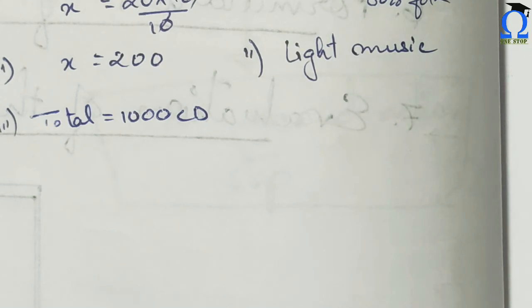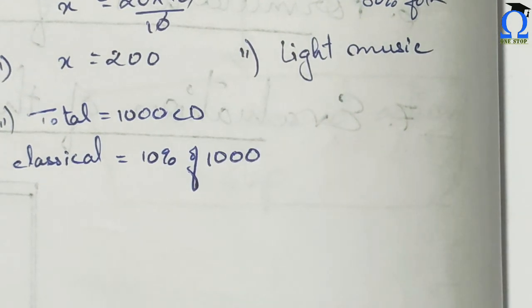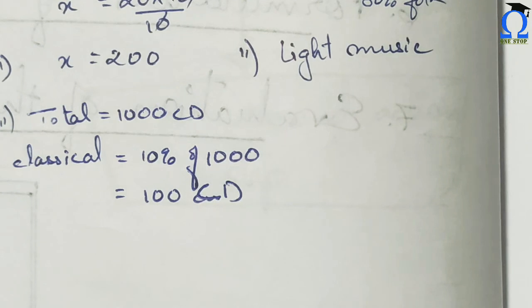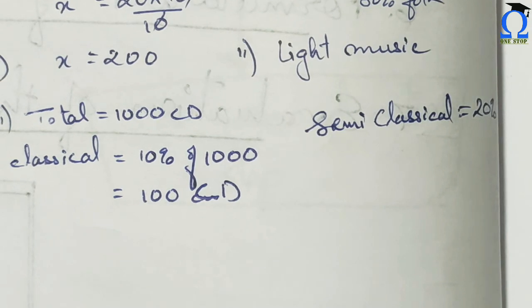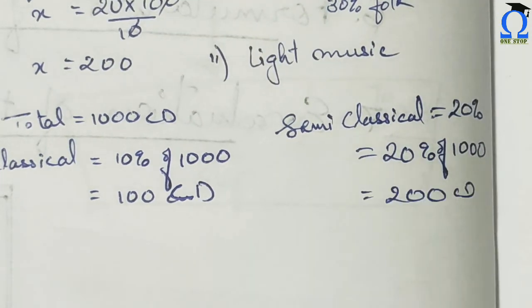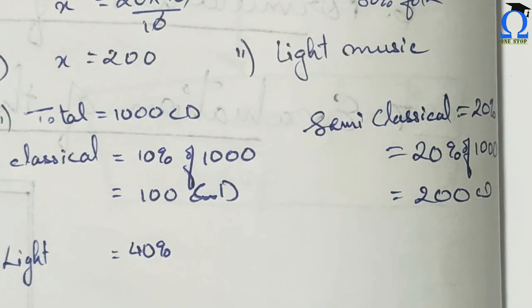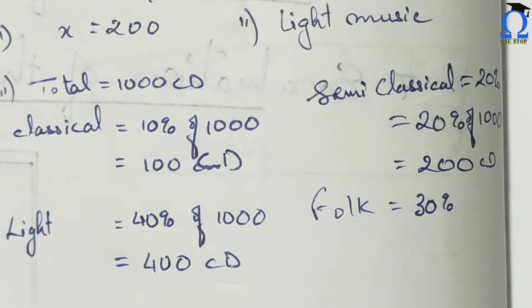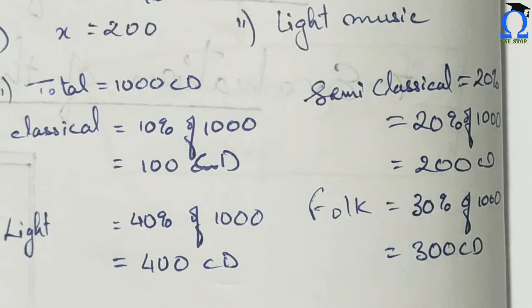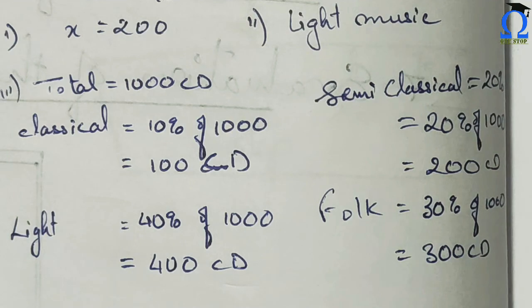Like for classical, we have 10% of the total, of course. So 10% of 1000 CDs. Okay, that is by calculation we will get 100 CDs. Okay, and similarly semi-classical is 20%. 20% of 1000, that will be equal to 200 CDs. Okay, now for light music, it is 40% of 1000, which is 400 CDs, and the last, folk music, is 30% of 1000, that is 300 CDs. Understood? So this is how we will find the percentage. This is purely a question of percentages only, which you have been learning from class 6, I guess.